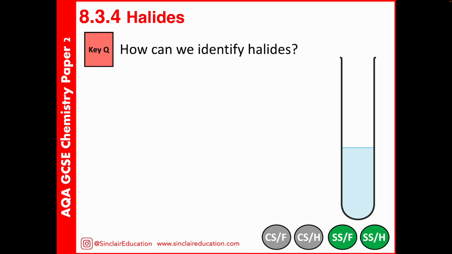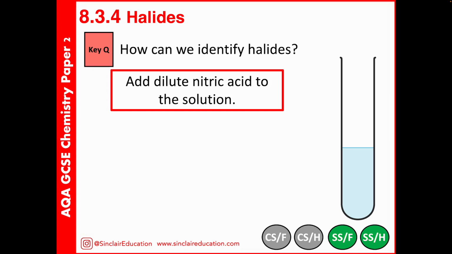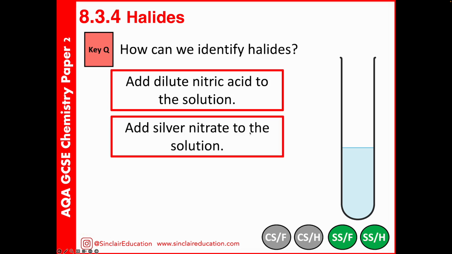Halides are slightly different. Now the important thing here is we are going to add a nitric acid. So we're still acidifying the solution. We will then add silver nitrate to the solution also. So we're adding 2 chemicals. The way of remembering these, because you will need to remember them both, we've got nitric acid and silver nitrate.